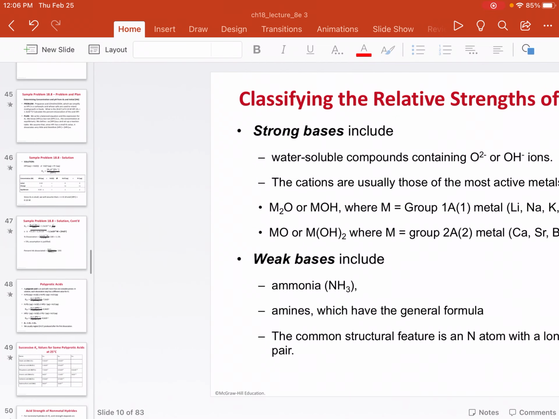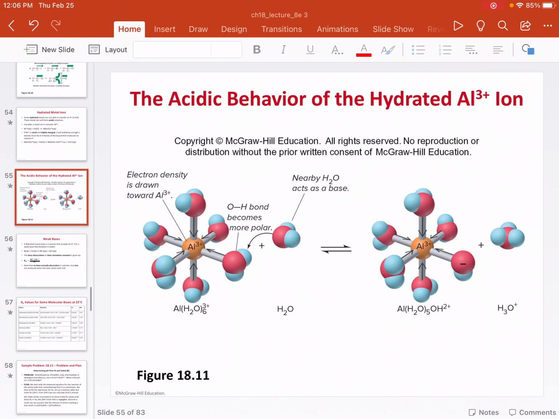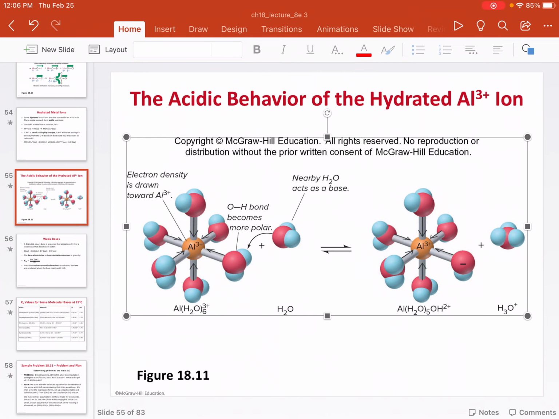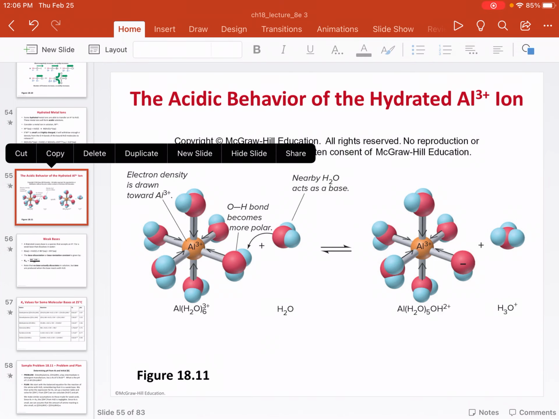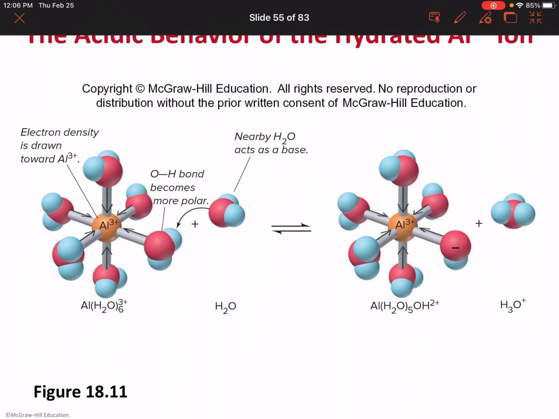Let me show you where we talked about that with a diagram right here. Hydrated aluminum ion. You see here, this is the question that you have. Let's do slideshow from the current one so I can get my pointer.